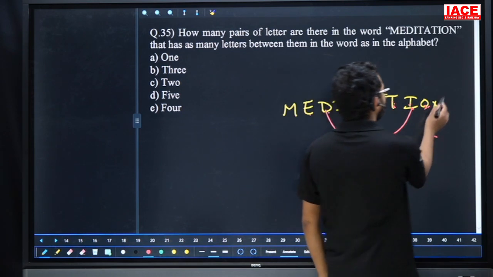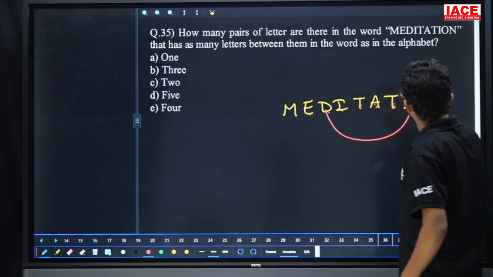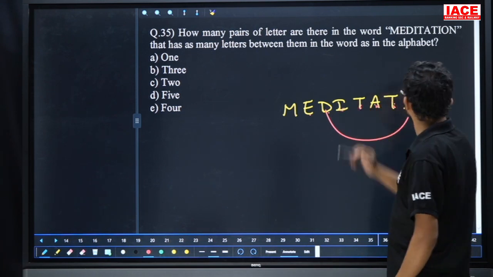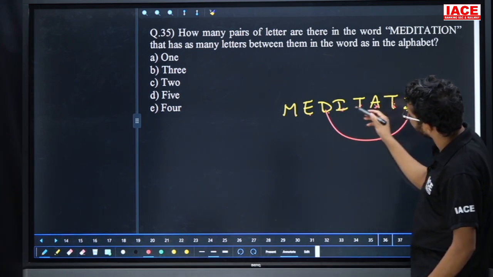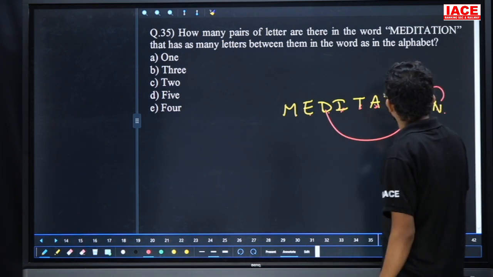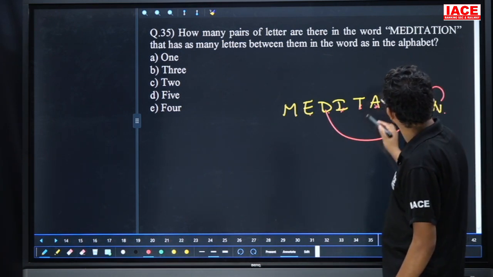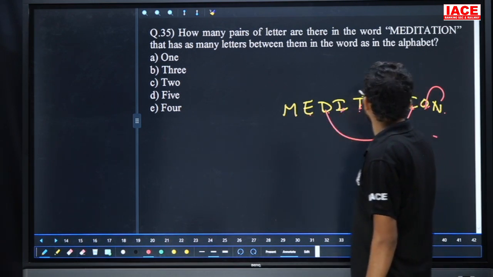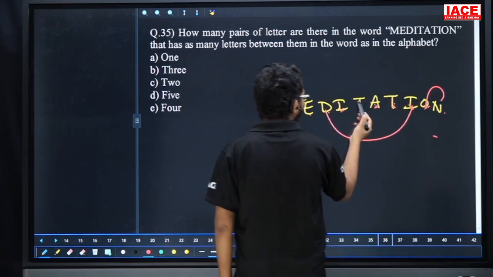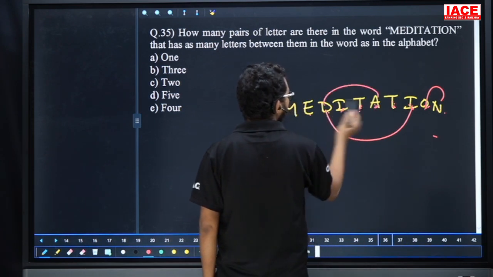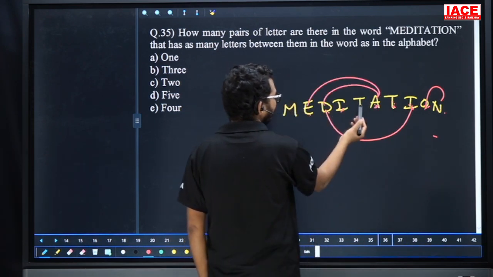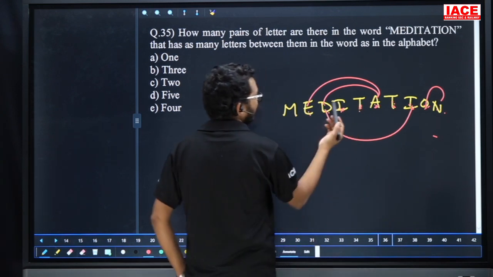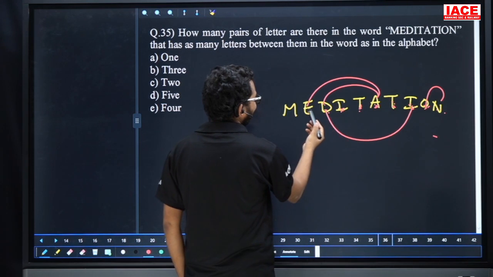Take the reverse. After N, next is O, P, Q, R, S, T, not there, leave. After O, P, Q, R, S, T. After T, no letter, then leave. After I, J, K, L, M, N, O, no. After T, no letter, leave it. Next, after A, B, C, D, that means A to D. Next, A to E also: A, B, C, D, E. Next, after T, no letter, leave it. Next, after I, J, K, L, no.